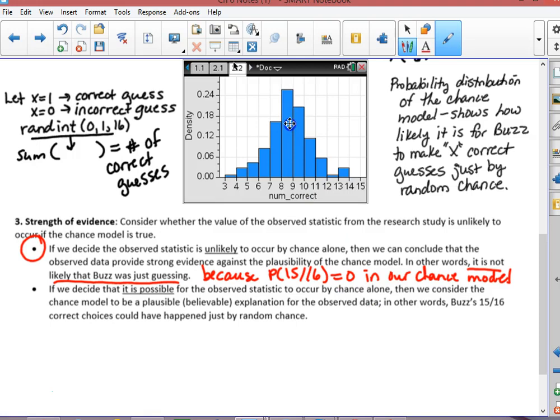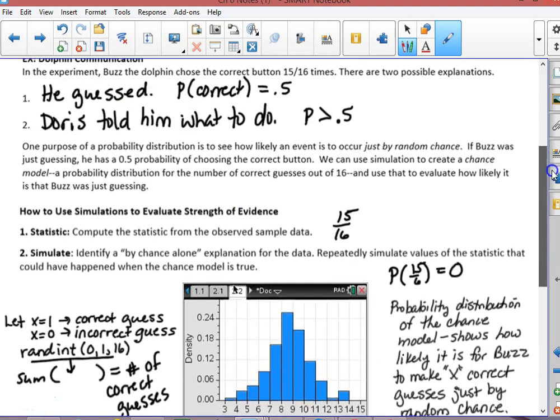Now, what if Buzz had only guessed maybe 11 out of 16? If he had guessed 11 out of 16, that happened 6% of the time. We would have said, okay, it is somewhat unusual, but it is still possible to randomly guess 11 out of 16 times. So, in other words, Buzz's 11 out of 16 could have happened just by random chance. So we wouldn't have strong evidence to reject the chance model with 11 out of 16. But with 15 out of 16, we have strong evidence to reject the chance model.